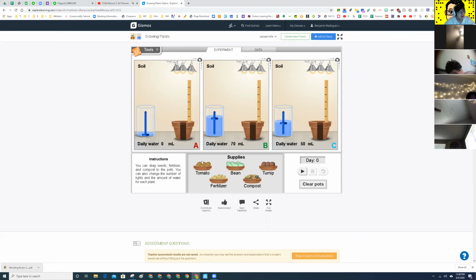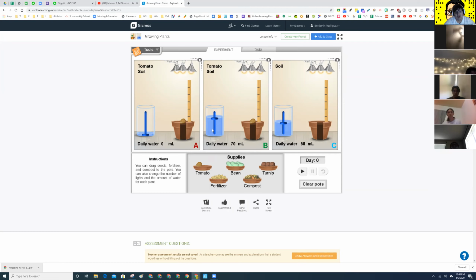Now, I'm gonna go ahead and, what do you guys want? Tomato, beans, which one? What do you want to grow? Tomato plants or bean plants? Tomatoes. Okay, so we're gonna put tomato into these pots. Now, I want to study the relationship between plants and how they grow and water.